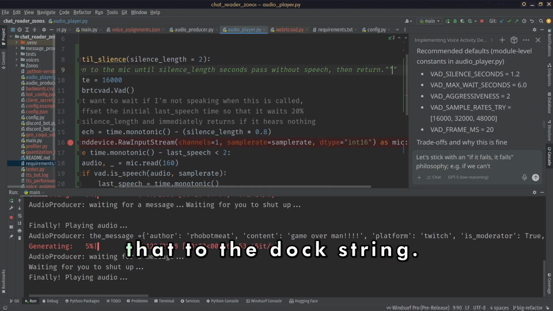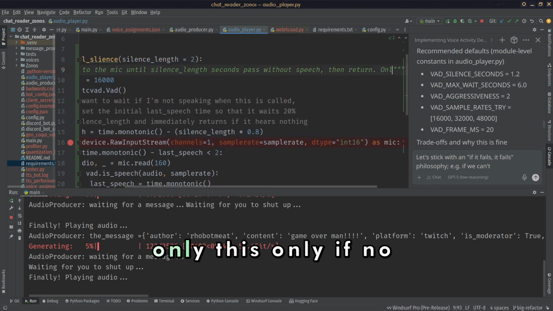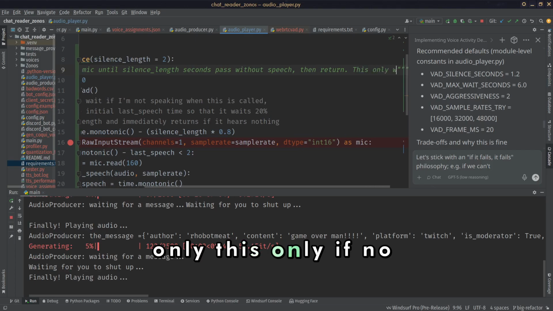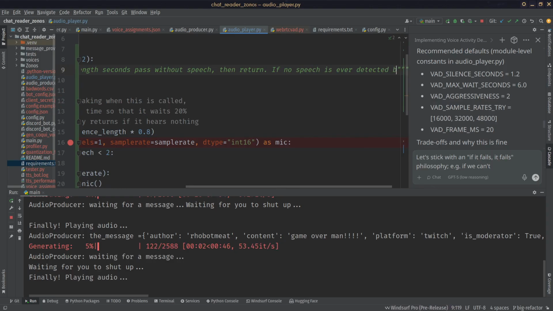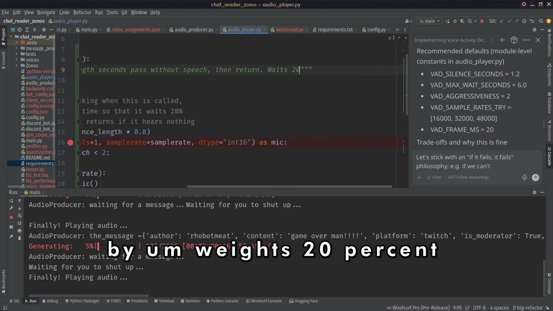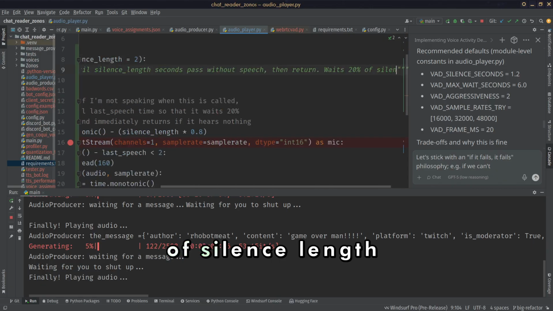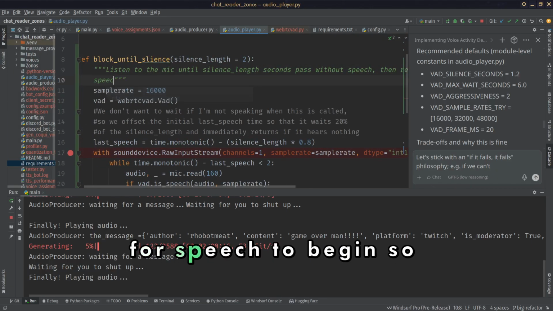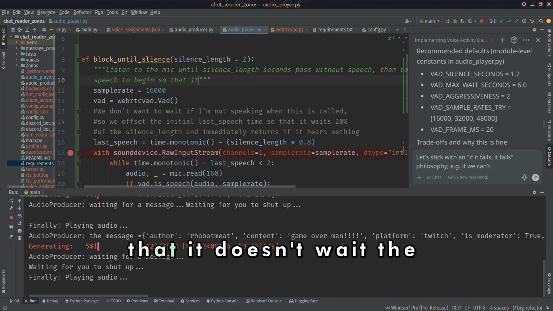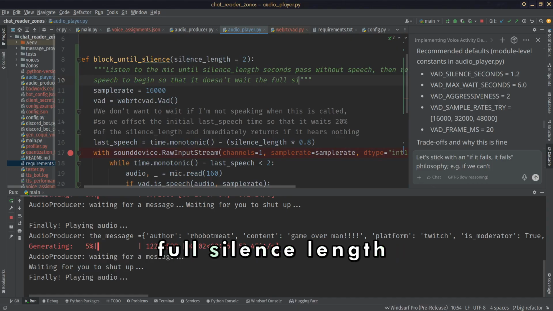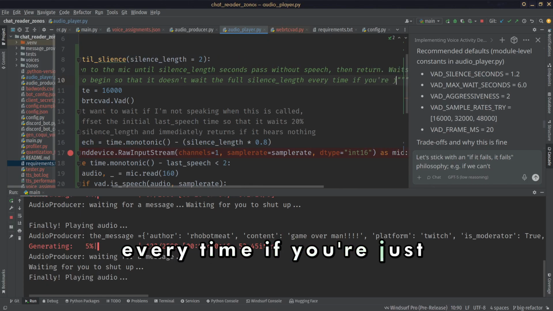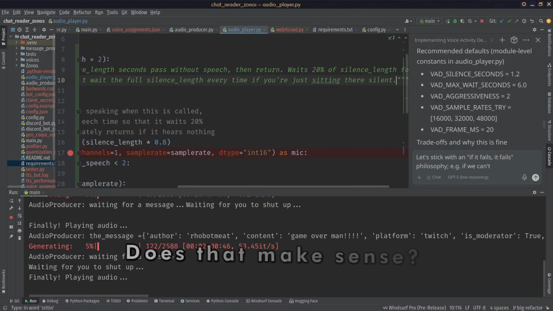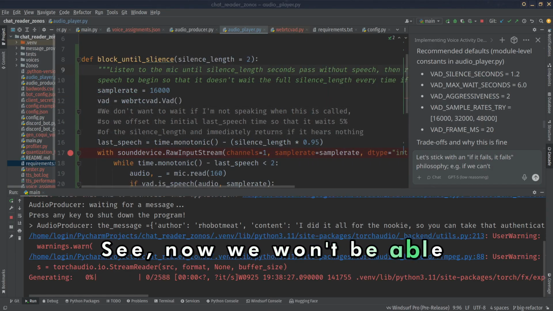I should probably add that to the doc string. If no speech is ever detected, it waits 20% of silence length for speech to begin, so that it doesn't wait the full silence length every time if you're just sitting there silent. Does that make sense? See, now we won't be able to tell.